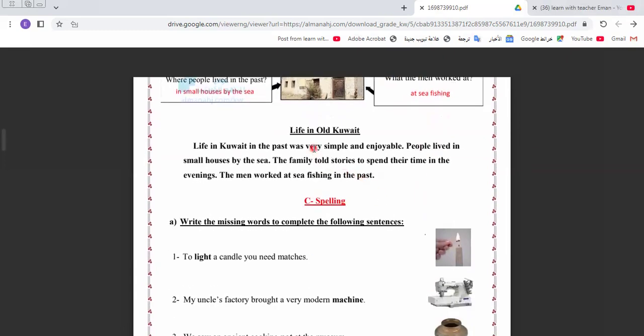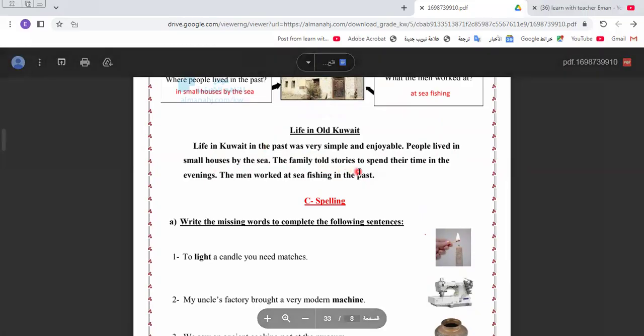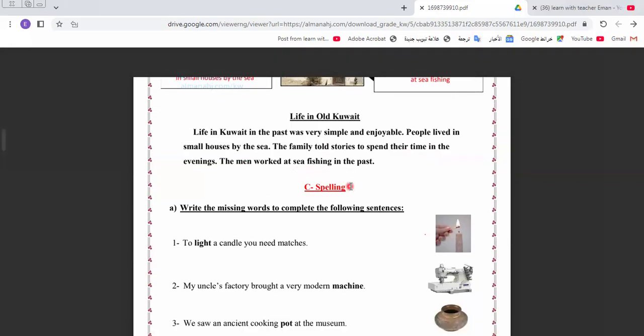Let's read this topic together. Here we have life in old Kuwait. Life in Kuwait in the past was very simple and enjoyable. People lived in small houses by the sea. The family told stories to spend their time in the evenings. The men worked at sea fishing in the past.